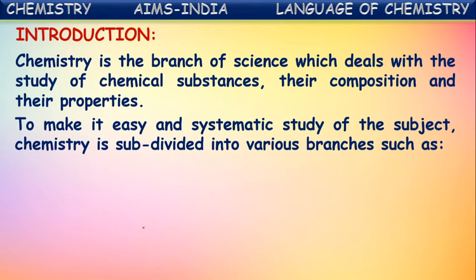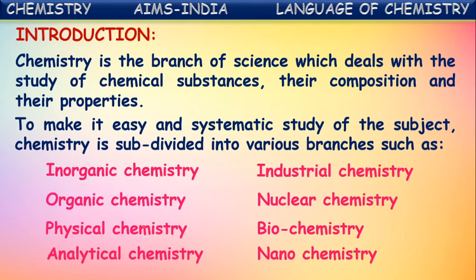To make it easy and a systematic study of the subject, chemistry is divided into various branches. We can see here the different branches of chemistry: organic chemistry, inorganic chemistry, physical chemistry, analytical chemistry, industrial chemistry, nuclear chemistry, biochemistry, and nanochemistry.